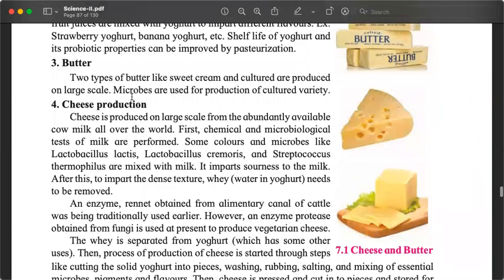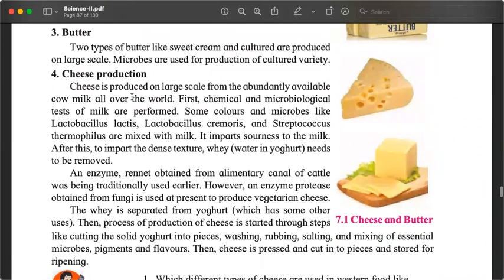Butter in Hindi is makhan. Now, there are two main types of butter. One, in English, is called sweet cream, and the other one is cultured. Cultured butter is produced using microbes. It takes time to produce. For sweet cream, we just separate the cream from the milk.